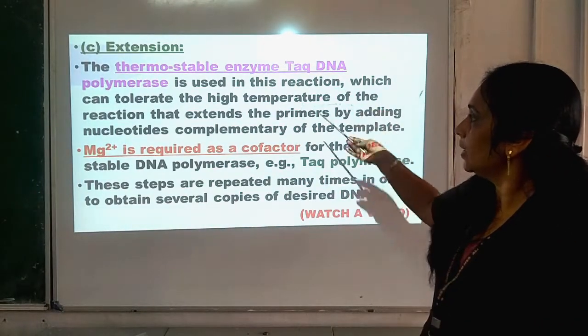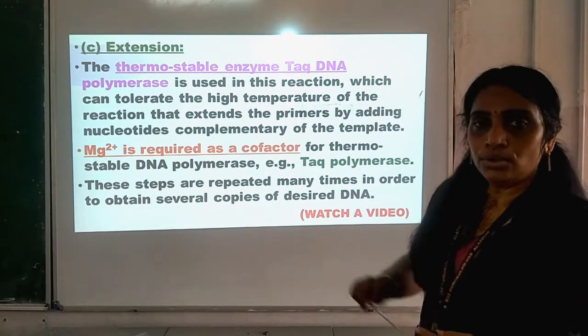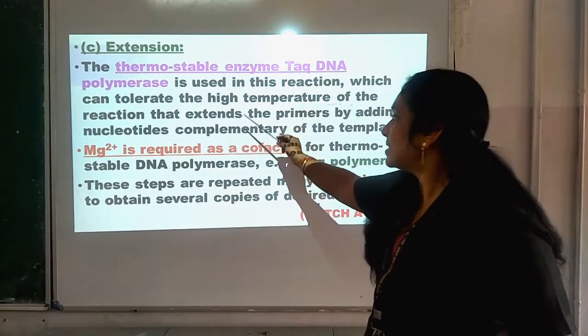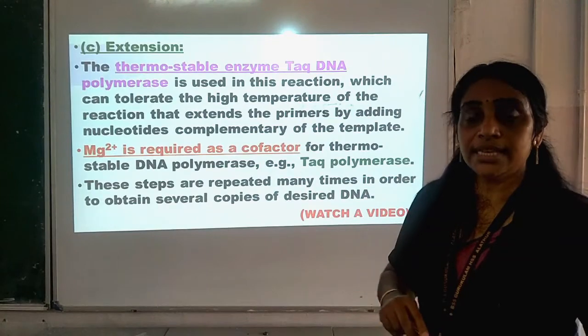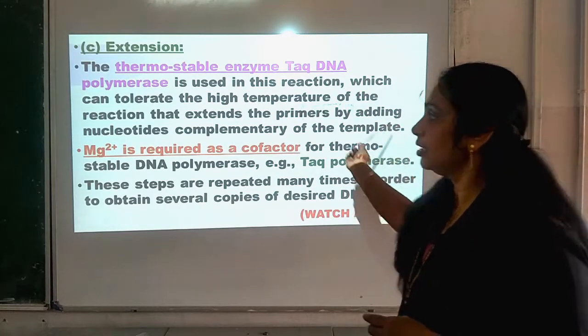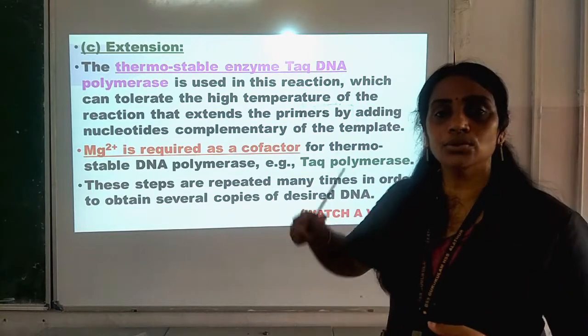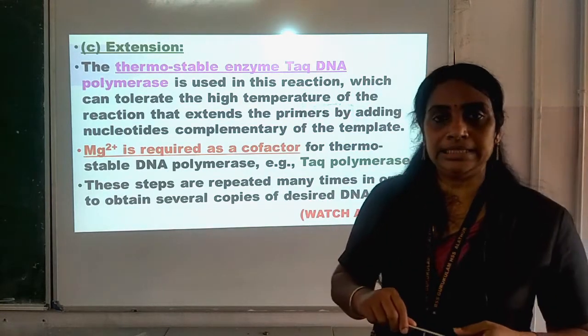So what is it doing? It tolerates the high temperature and then extends the primer. How is it extending the primer? By adding nucleotides which are complementary to the DNA template.